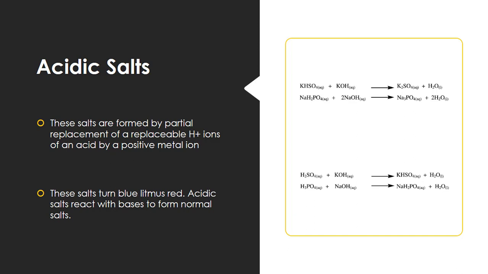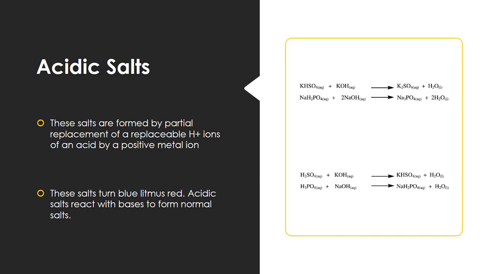Then there is a formation of acidic salt. One of the hydrogen ions is replaced and one is remaining, or more than one remain in the salt.